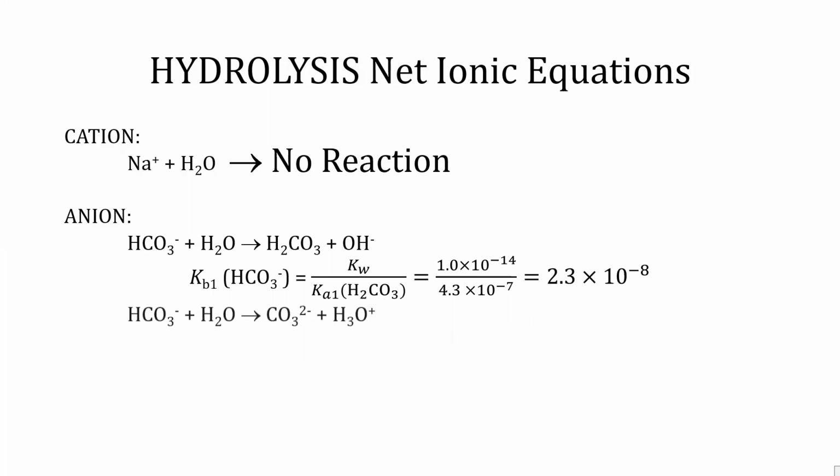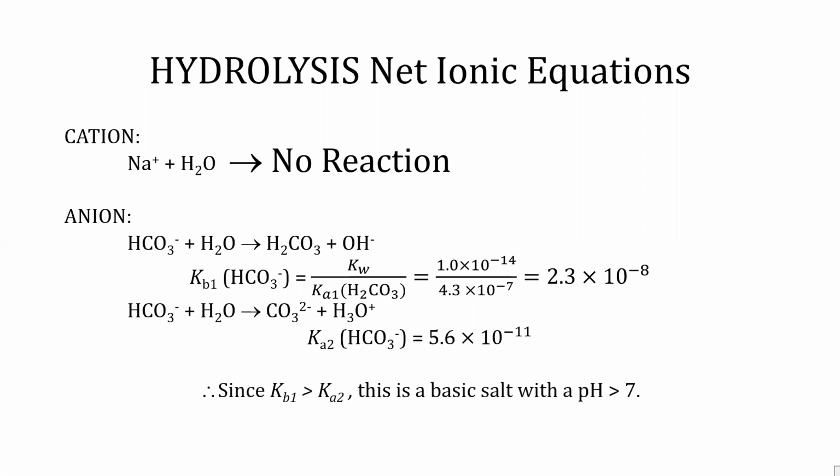If the bicarbonate ion acts as an acid when it reacts with water, the products are carbonate and hydronium ion. The Ka2 value of bicarbonate ion is 5.6 times 10 to the minus 11. Since the Kb1 value is greater than the Ka2 value, this is a basic salt with a pH greater than 7.